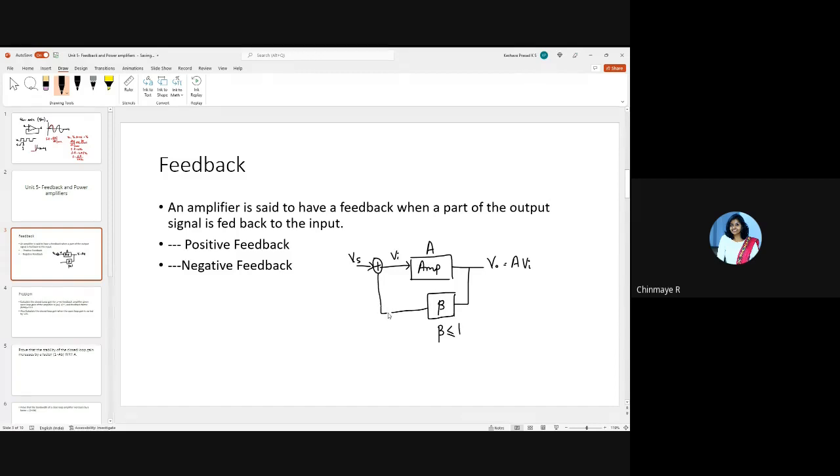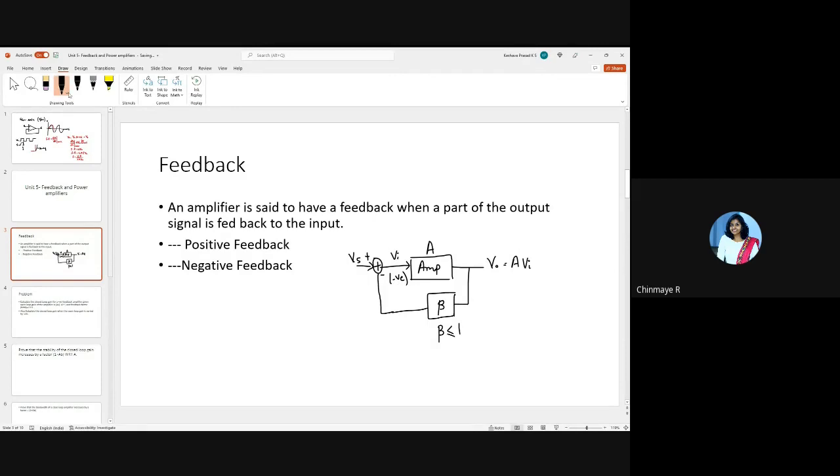And now, suppose you feed the signal in opposition with the input signal, then you say you're giving a negative feedback, right? When I have a negative here, when I feed it in opposition with the input signal, then this is a negative feedback.